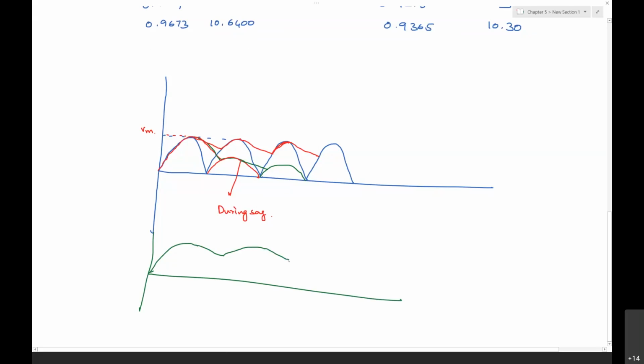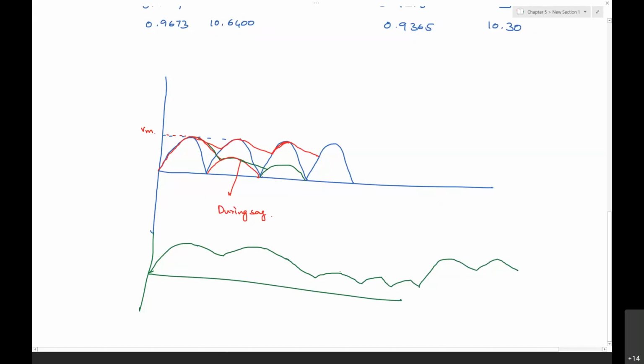Suppose a sag occurs at this particular point. The capacitor is going to maintain this, charging, discharging, again charging, again discharging. Once after the fault the voltage is brought back, if you release the fault, again it is going to charge to the supply peak. This charging and discharging is also dependent on the capacitance value.